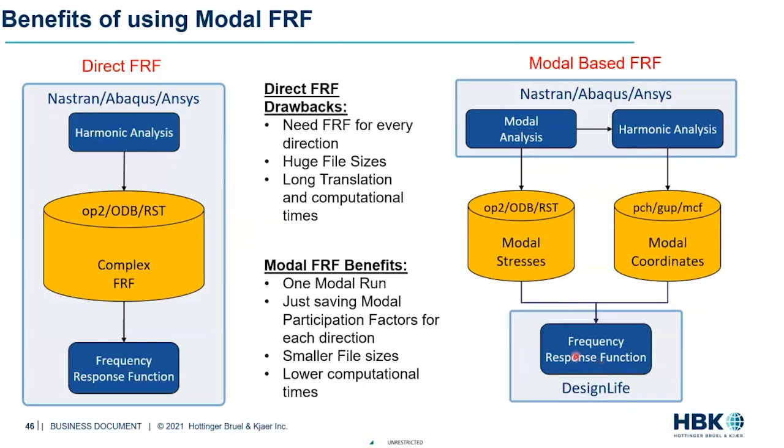model-based FRF. And the big advantage is if you have, let's say, instead of 3, if you have 10 loading points, you would need 10 FRFs in direct FRF. But here you just have one modal run and you just do 10 harmonic runs, but you're just saving out the modal coordinates. So you're dealing with smaller file sizes and lower computational times. So that's the big advantage with this